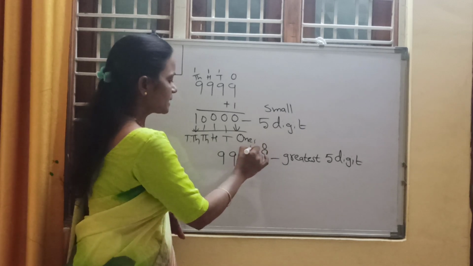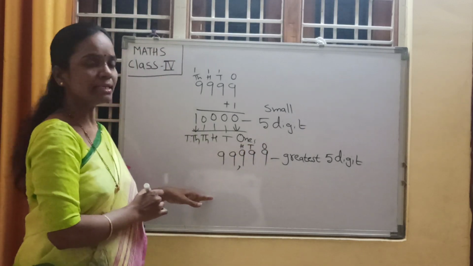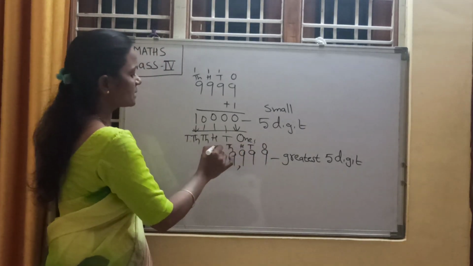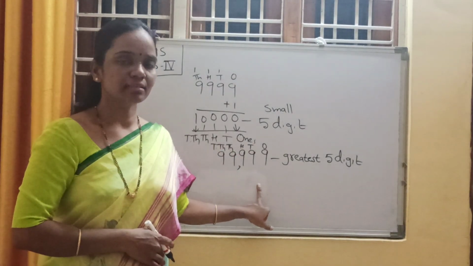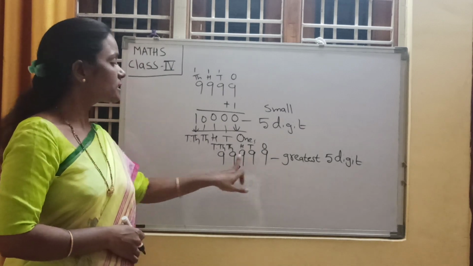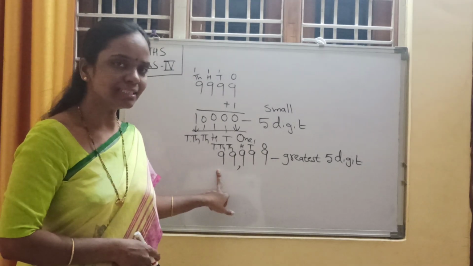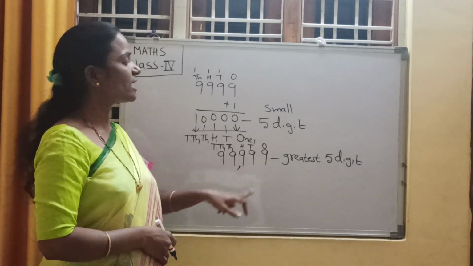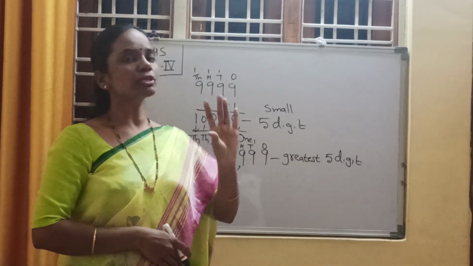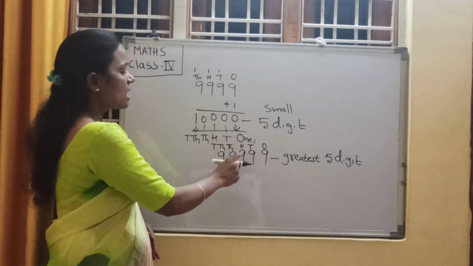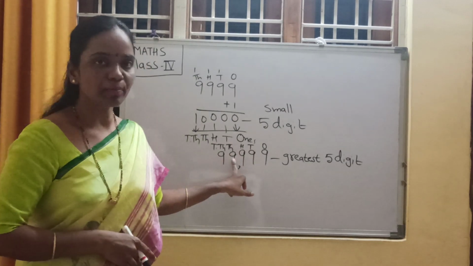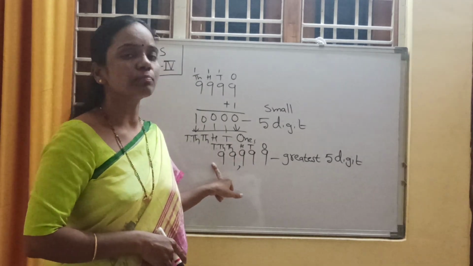Ones place, tens place, hundreds place, thousands place, 10,000s place. We need to write the places always from right to left. Did you remember it, children? Yes. So a 5-digit number shows 5 places.